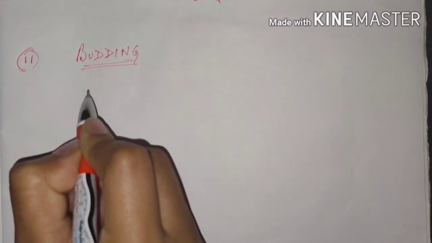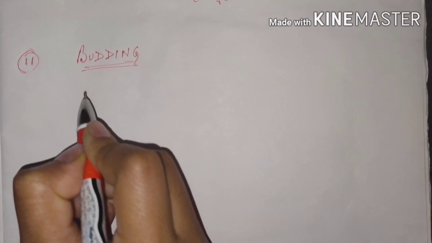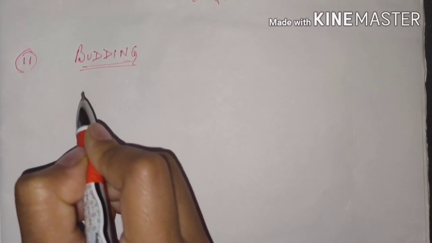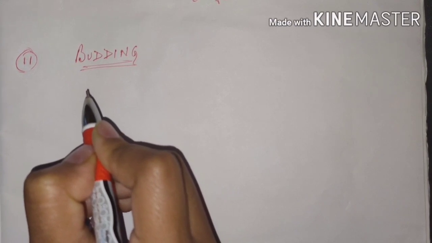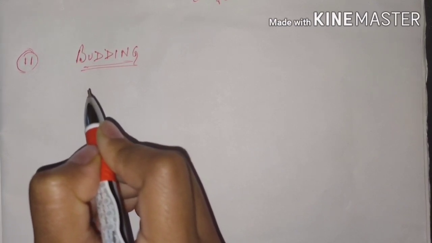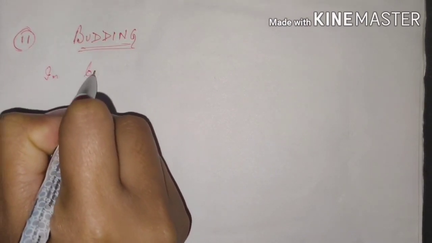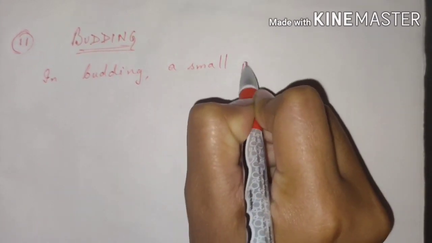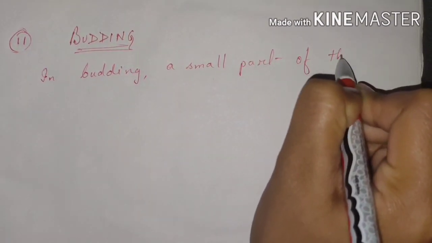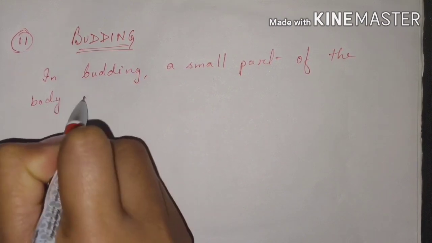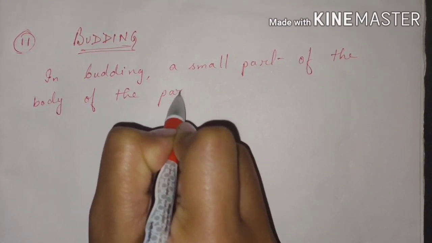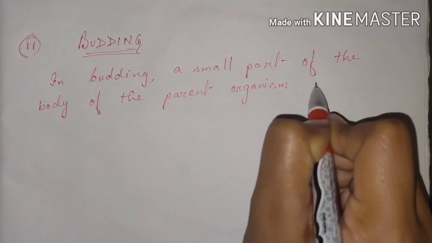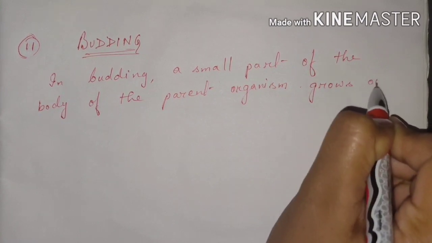Budding is a process of asexual reproduction in which the new organism develops from the parent organism by separating out from its parent body part in the form of a bud. So we can see that in budding, a small part of the body of the parent organism grows out as a bud.